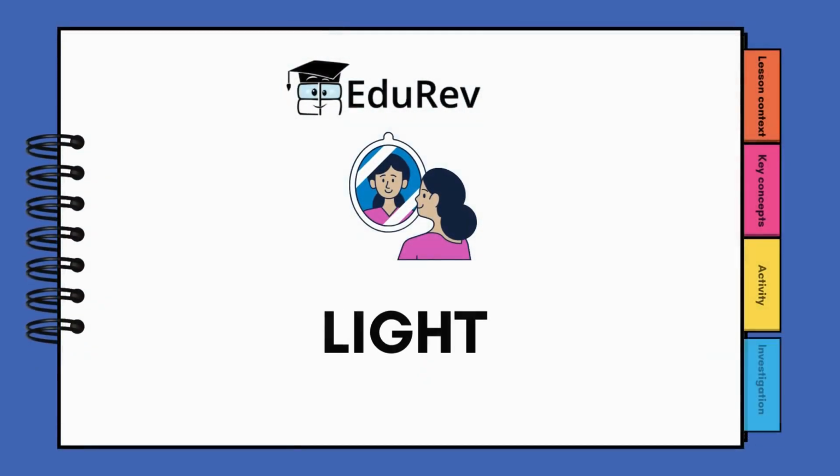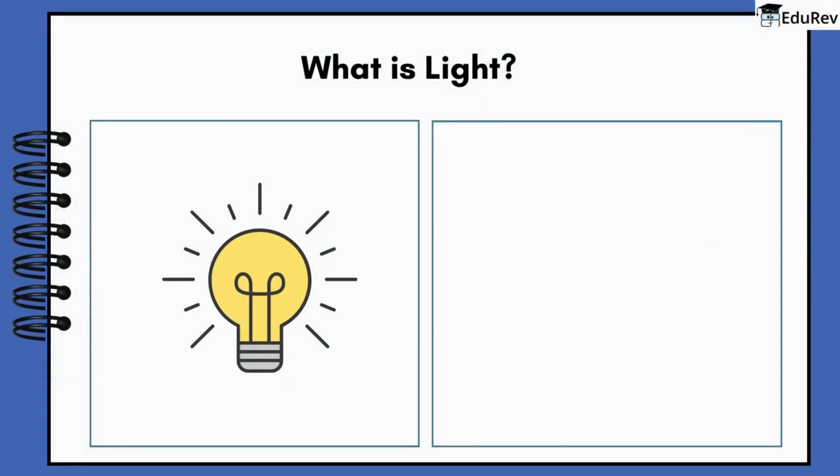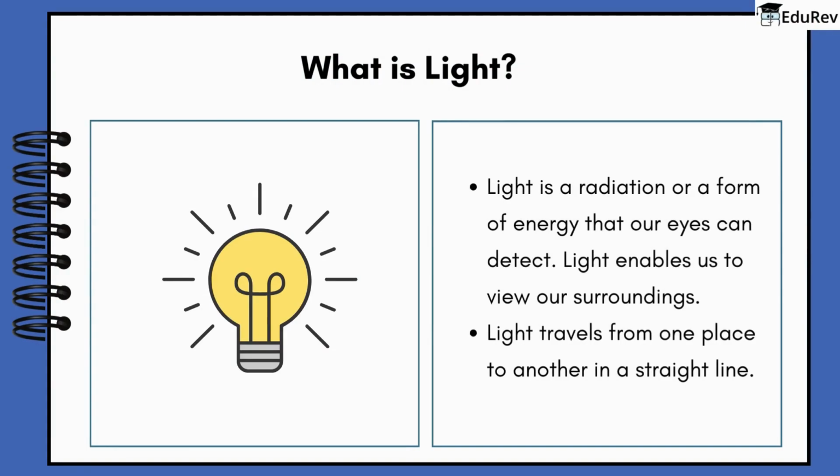Hey there! Today, we are going to talk about something that helps us see things all around us. Have you ever wondered what makes things visible? Light. What is light? Light is a radiation or a form of energy that our eyes can detect. Light enables us to view our surroundings. Light travels from one place to another in a straight line.